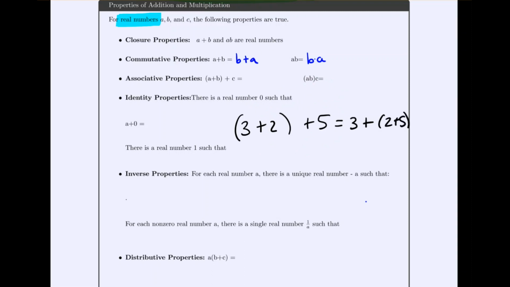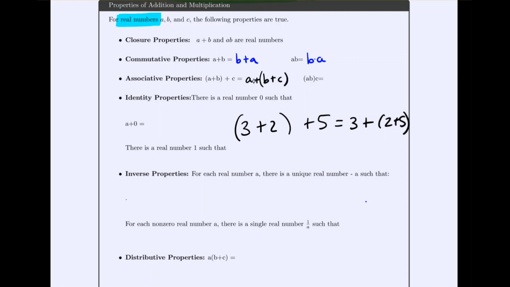Remember, the parentheses say do this first, so all this is saying is if you're adding a group of numbers, it does not matter the order that you add them. So 3 plus 2 and then plus 5 is the same as 2 plus 5 and then plus 3. The key is we're adding all the same things, and that's expressed by this.